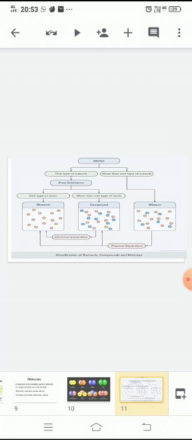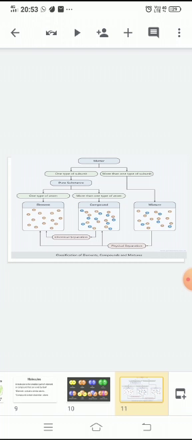Define atom. The smallest particle of an element that retains the properties of the element is called an atom. What is called element? An element is a substance that cannot be split into simpler substances by chemical methods.